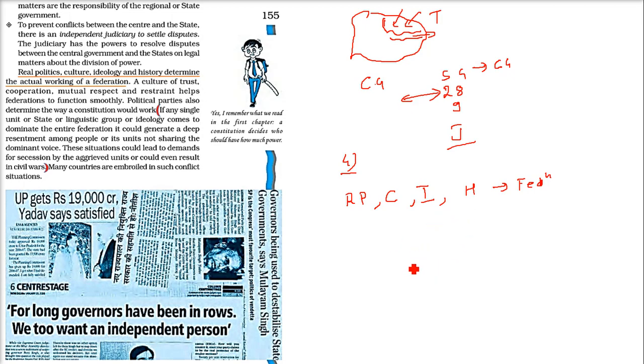I'll just tell you what that means. See, if a central government is there for a whole country, and now this central government is a majority. For example, there are different types of people. It's a majoritarian government. What will happen to the minority? A state or a place where the minority lives, they may become nirankush. They may do something that may not be good for these minority people or the region.